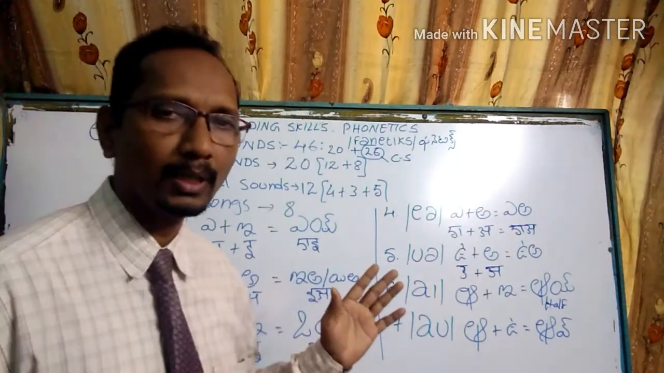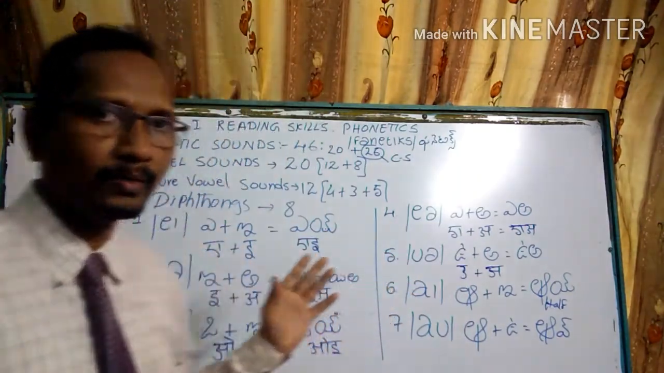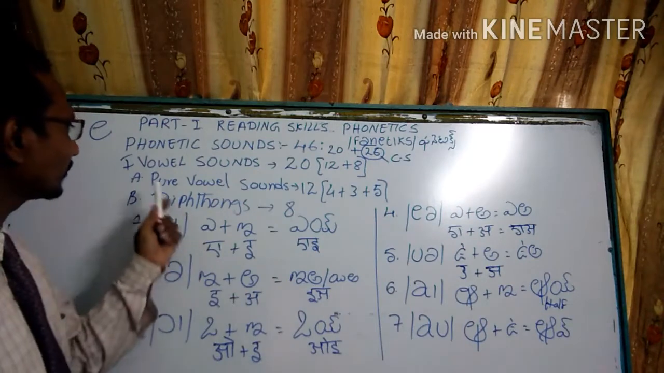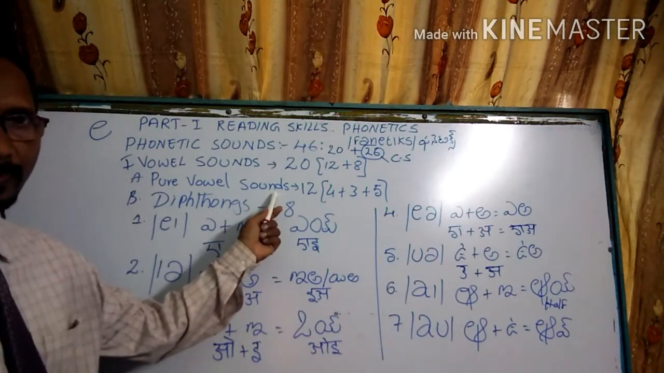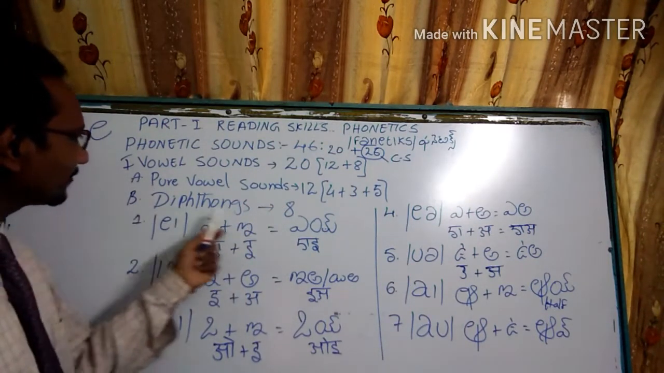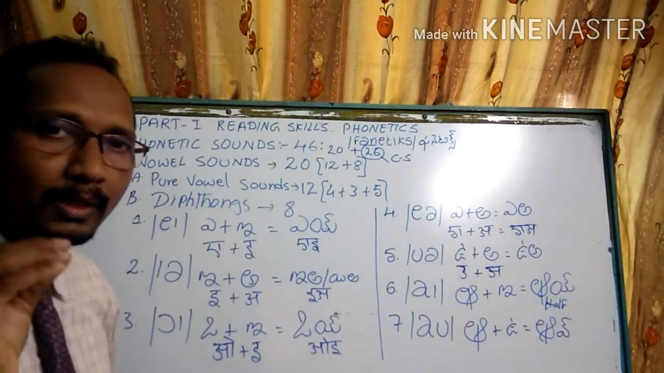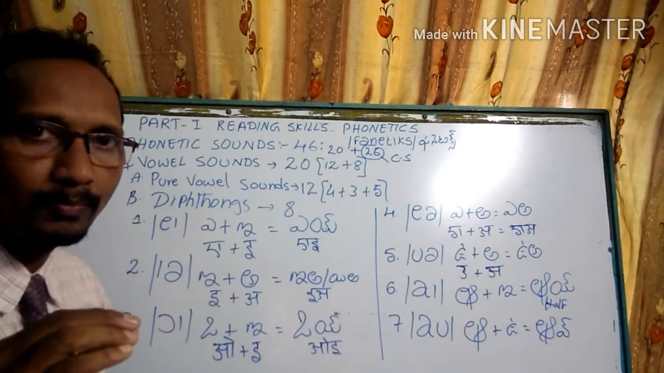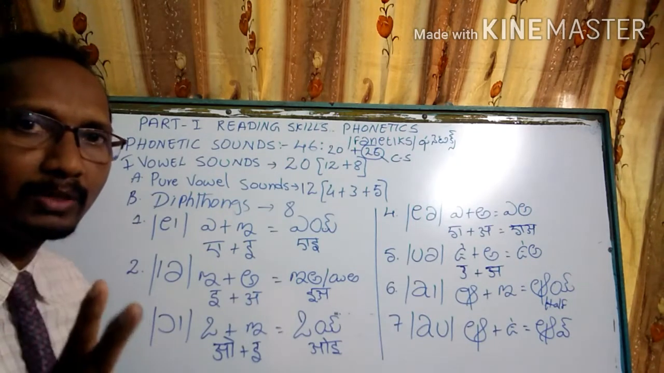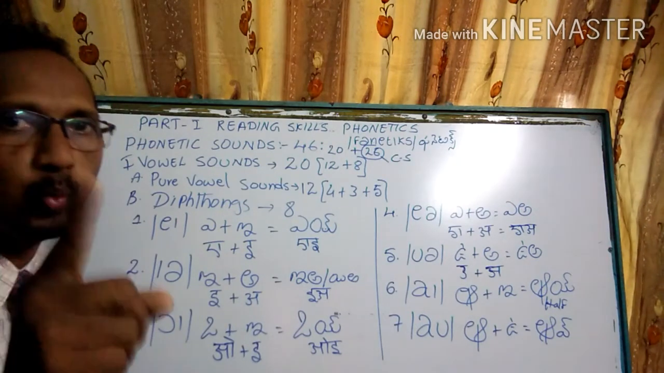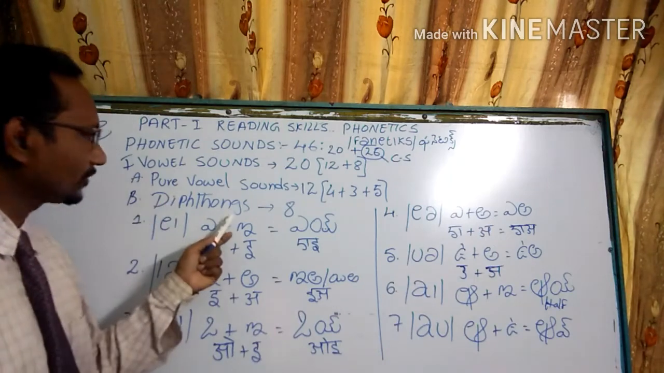Just before, I gave you the back vowel sounds from the pure vowel sounds. Now I give you diphthongs. They are 8. In Telugu we call it Swaradvaya Sandulu. That means two individual sounds are added into one for diphthongs.